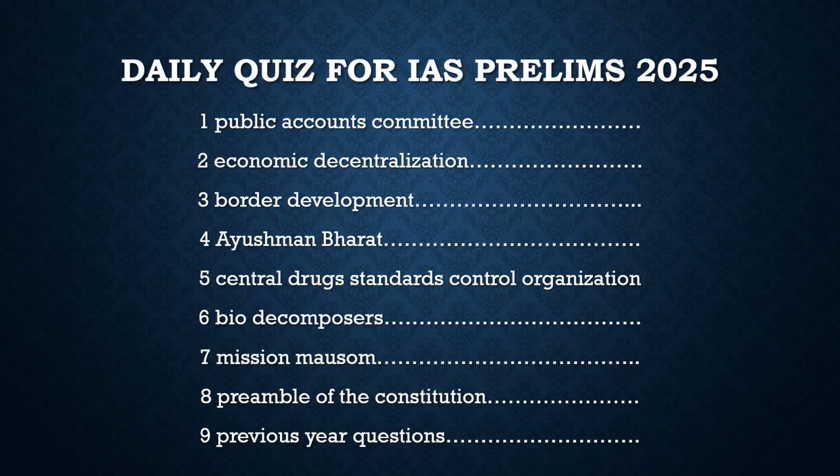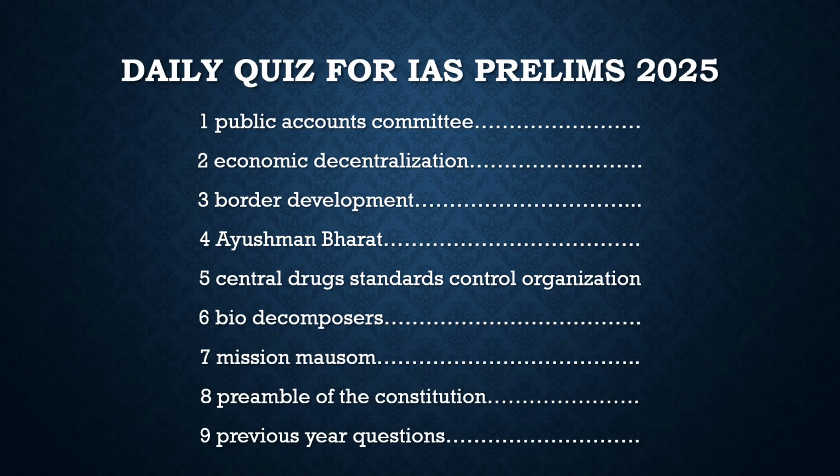So this is all about the Public Accounts Committee, and why it was in the news. The main reason it was in the news is that it has taken up some subjects for suo motu investigation. Those subjects are not that important for us to discuss right now. Once the report is given, then we will discuss them. Right now, just know the headline behind it, and in the next slide we will solve the questions with respect to it.